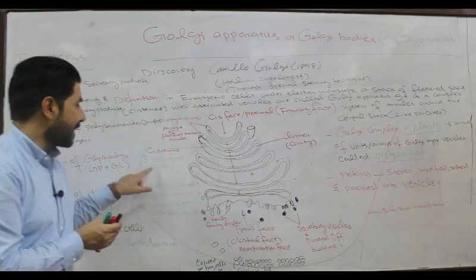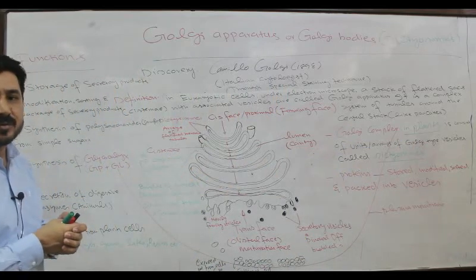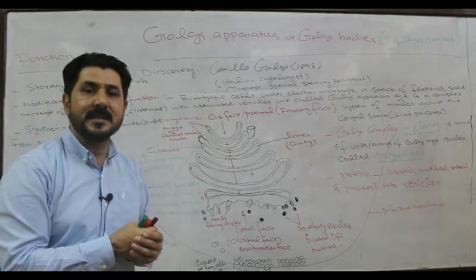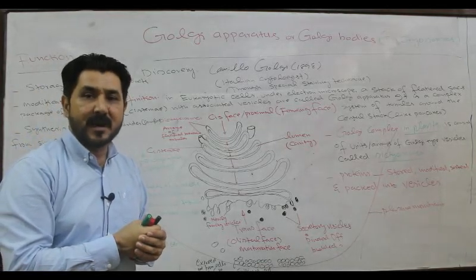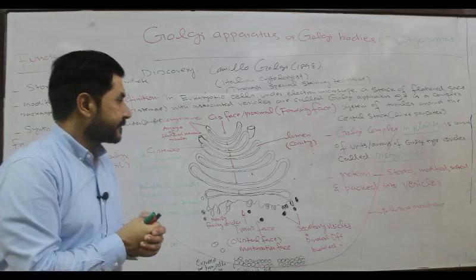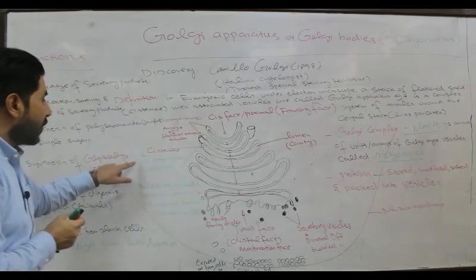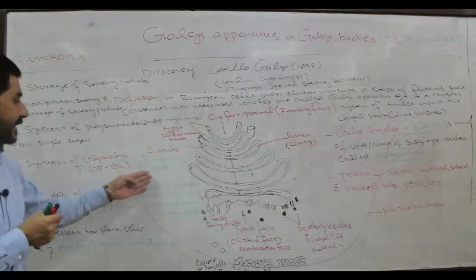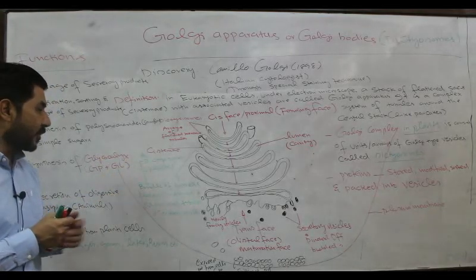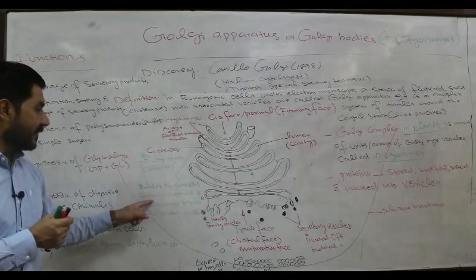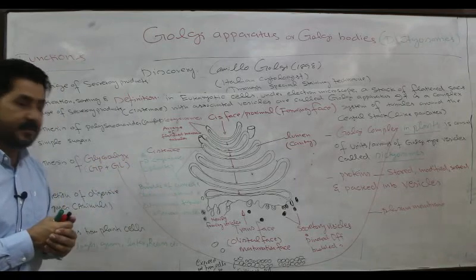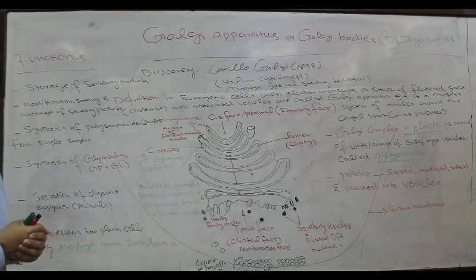So in plants they are called dictyosomes, but in animals they are simply called Golgi apparatus or Golgi bodies. Now, what are dictyosomes? In plants, dictyosomes are bundles of curved flattened cisternae plus associated tubules plus secretory vesicles.